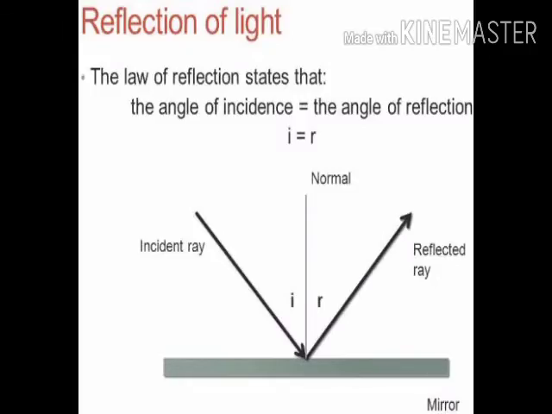So, what is the law of reflection of light? The laws of reflection state that the angle of incidence is equal to the angle of reflection. i is equal to r.